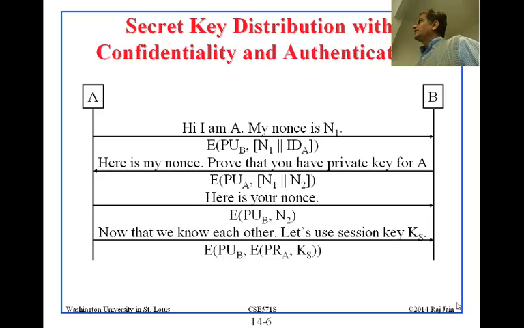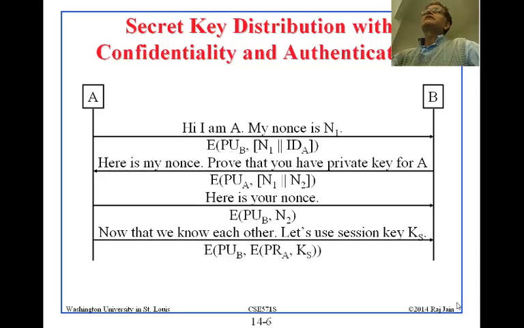So now, this cannot have that man-in-the-middle attack, because this message cannot be understood by C. C cannot decrypt it. So in this transaction, A identifies with that ID, but B never identifies itself. What happened here is that to find the public key for A, this is required. To find the public key for B, ID is required, but we already know that we are talking to Amazon or something.